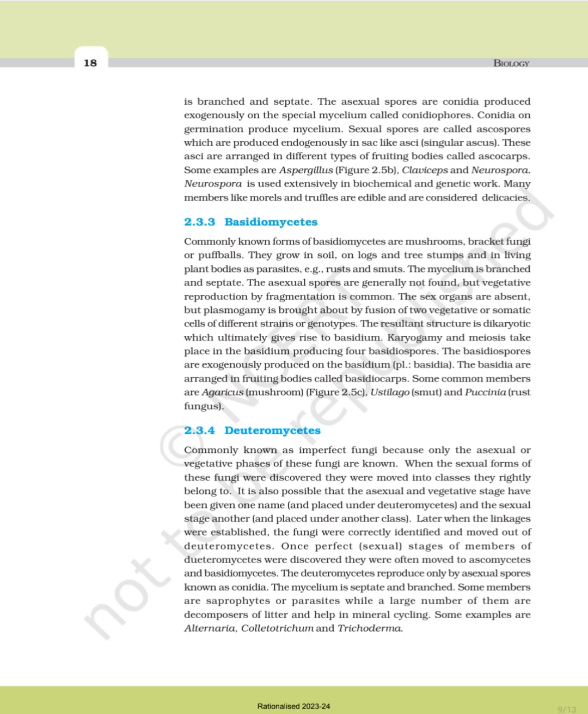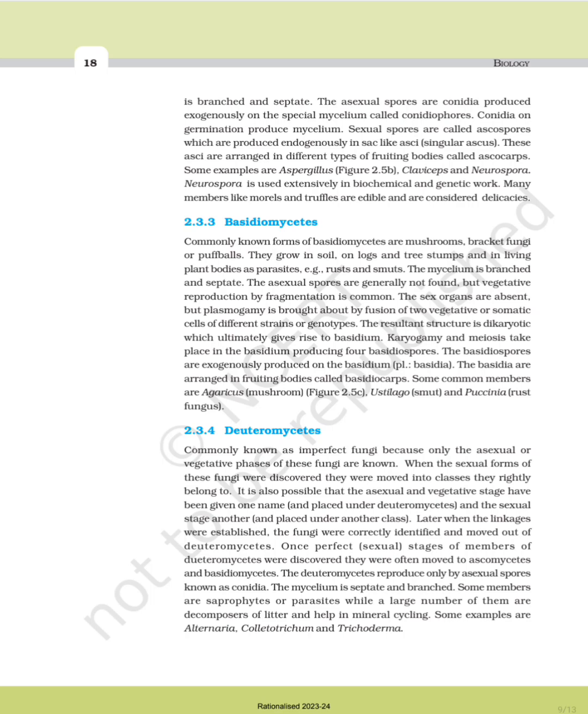2.3.3 Basidiomycetes, commonly known as basidiomycetes forms are mushrooms, bracket fungi or puffballs. They grow in soil, on logs and tree stems, and in living plant bodies as parasites, for example rusts and smuts. The mycelium is branched and septate. The asexual spores are generally not found, but vegetative reproduction by fragmentation is common. The sex organs are absent, but plasmogamy is brought about by fusion of two vegetative or somatic cells of different strains or genotypes. The resultant structure is dikaryotic, which ultimately gives rise to basidium.